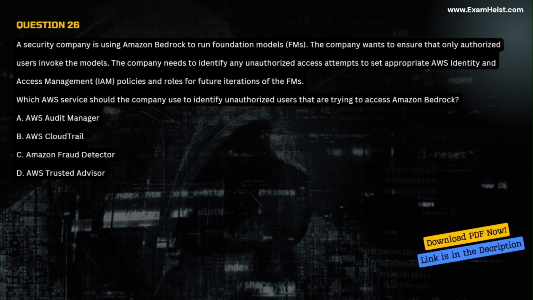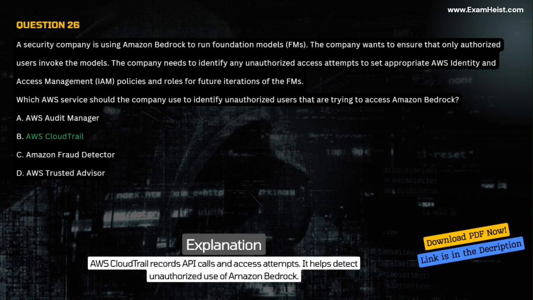A. AWS Audit Manager. B. AWS CloudTrail. C. Amazon Fraud Detector. D. AWS Trusted Advisor. Correct answer B. AWS CloudTrail. Explanation. AWS CloudTrail records API calls and access attempts. It helps detect unauthorized use of Amazon Bedrock.